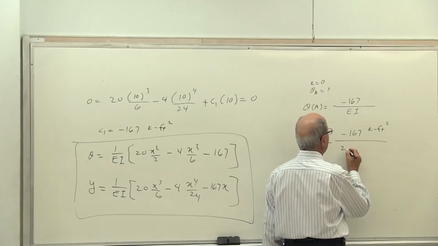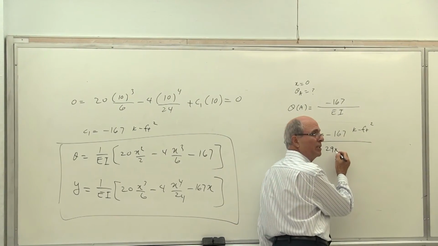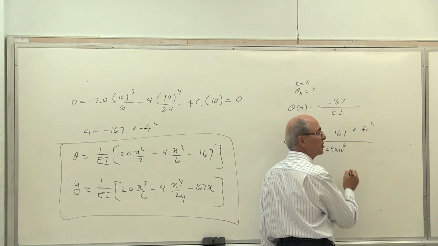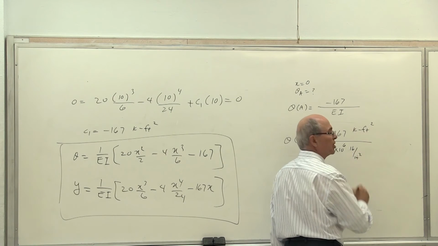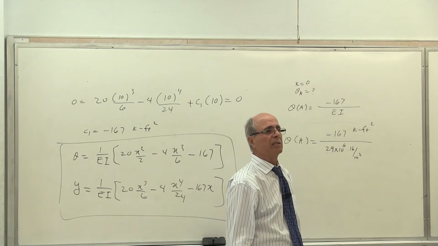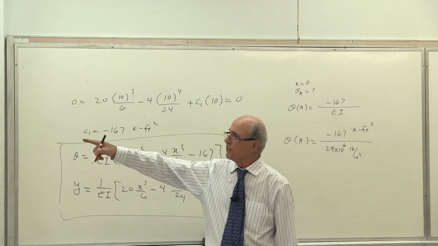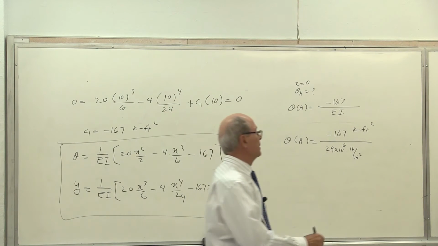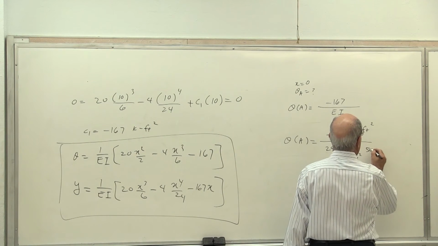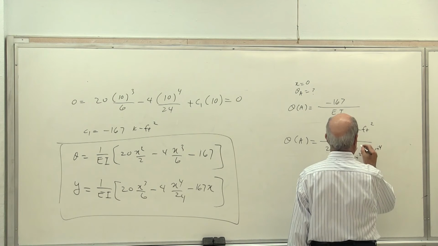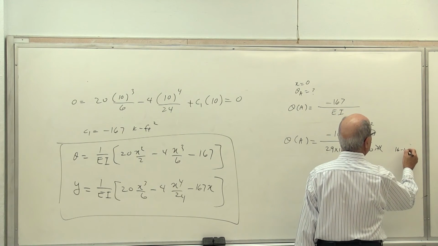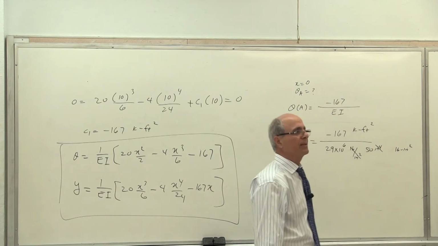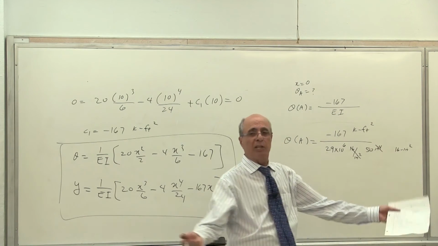How much is E given to us usually? 29 times 10 to the power of 6, yes or no? Pound per inch square. Is that what PSI is? Times what? Times 50 inch to the power of 4. So the result of this and this together obviously has to be pound inches square. Yes or no? Which is very similar. Otherwise, it is not wrong.